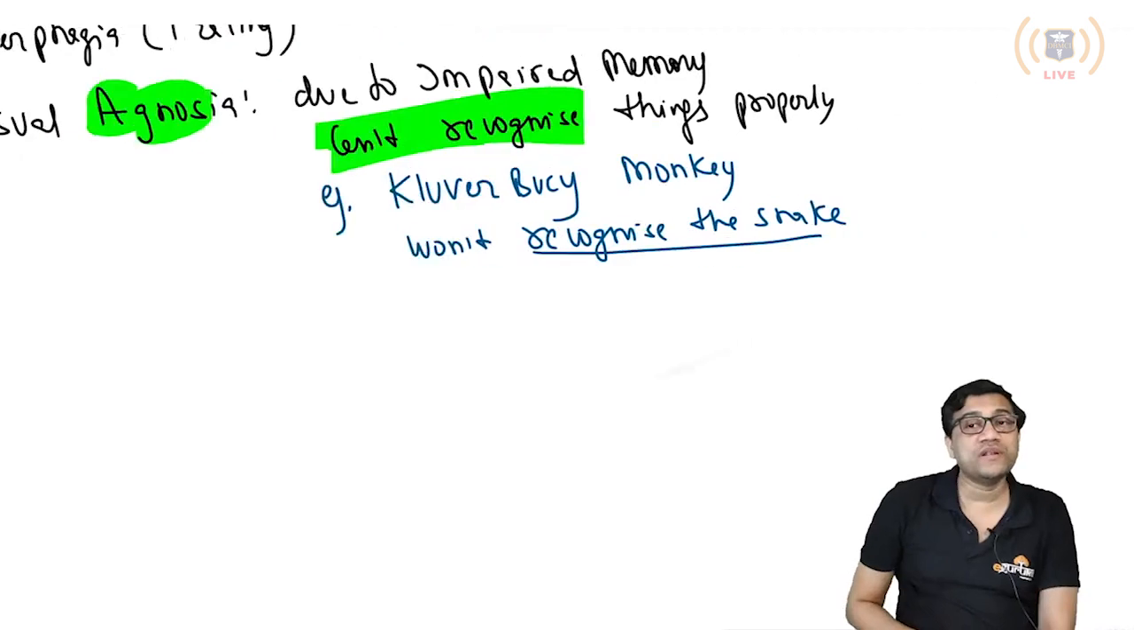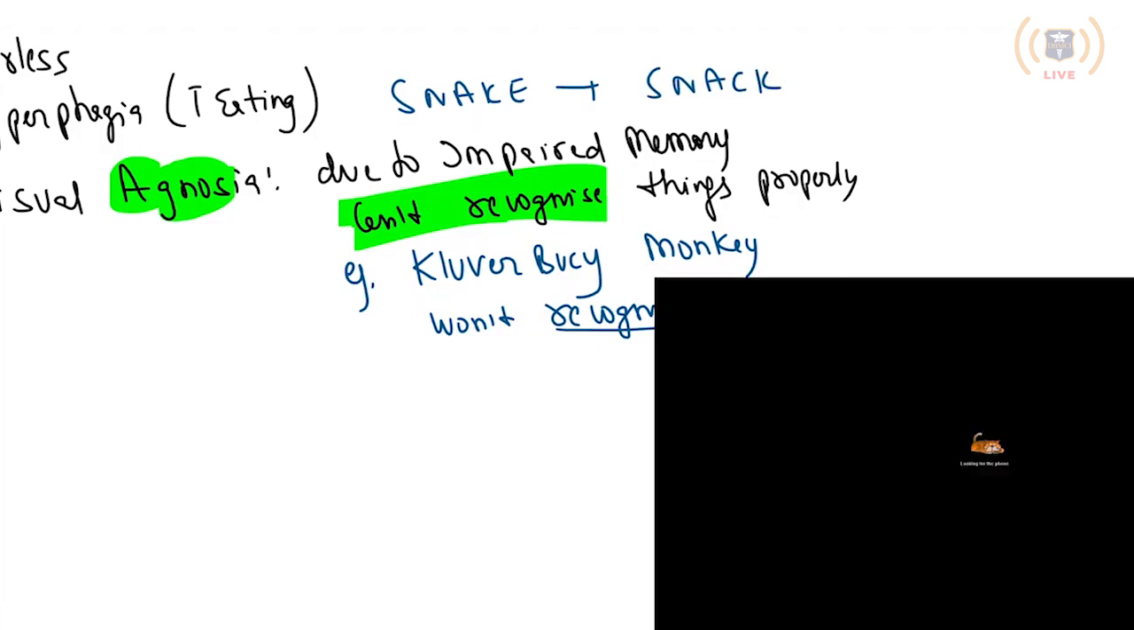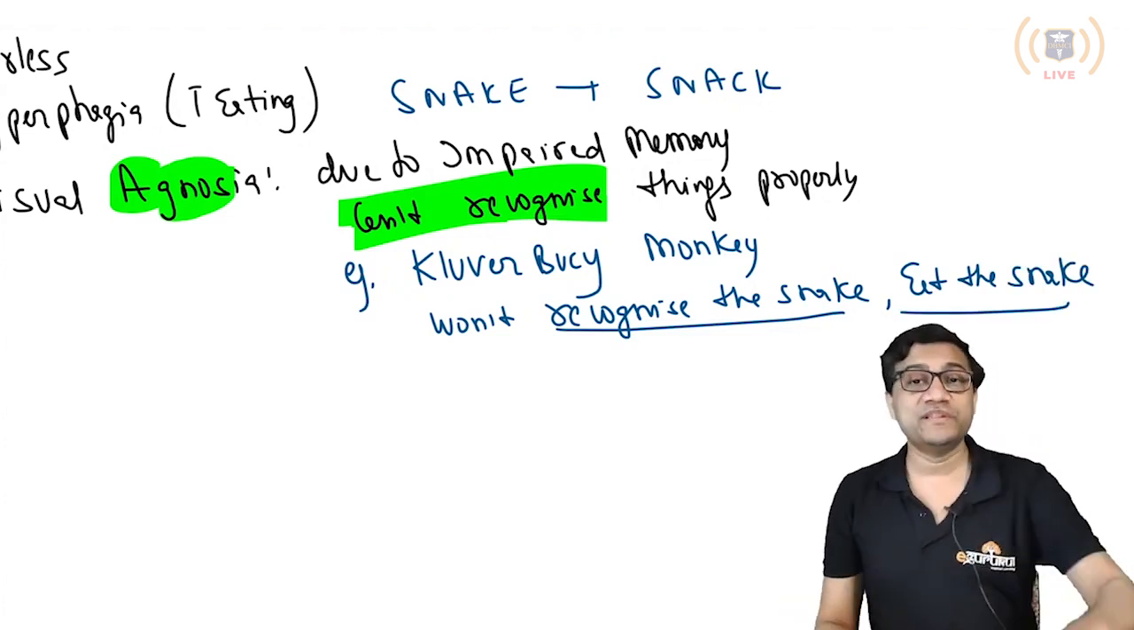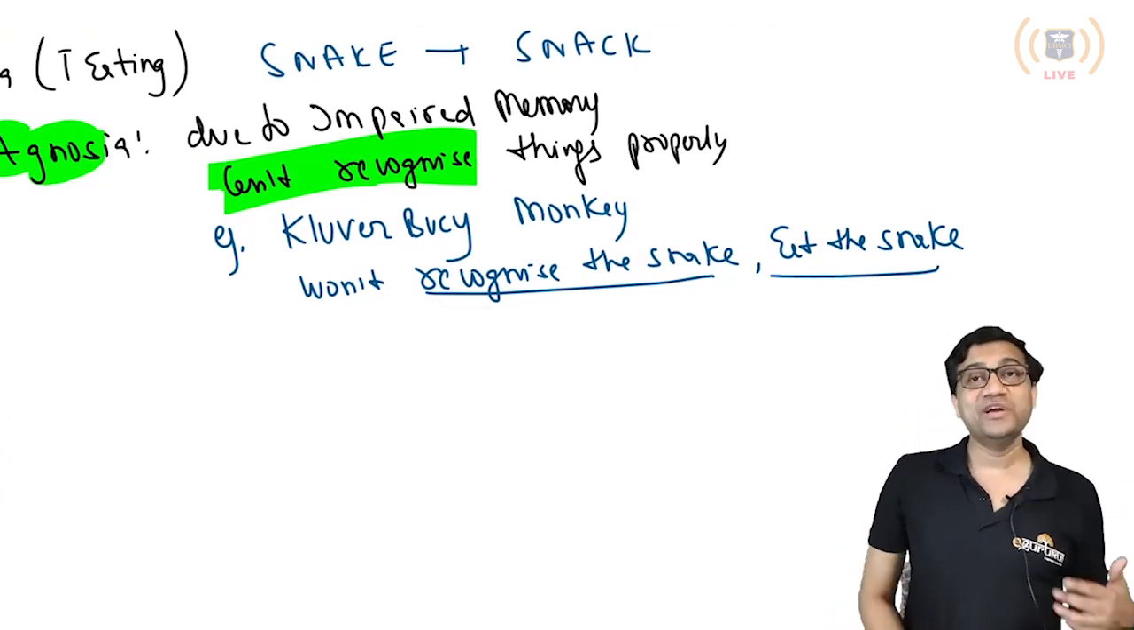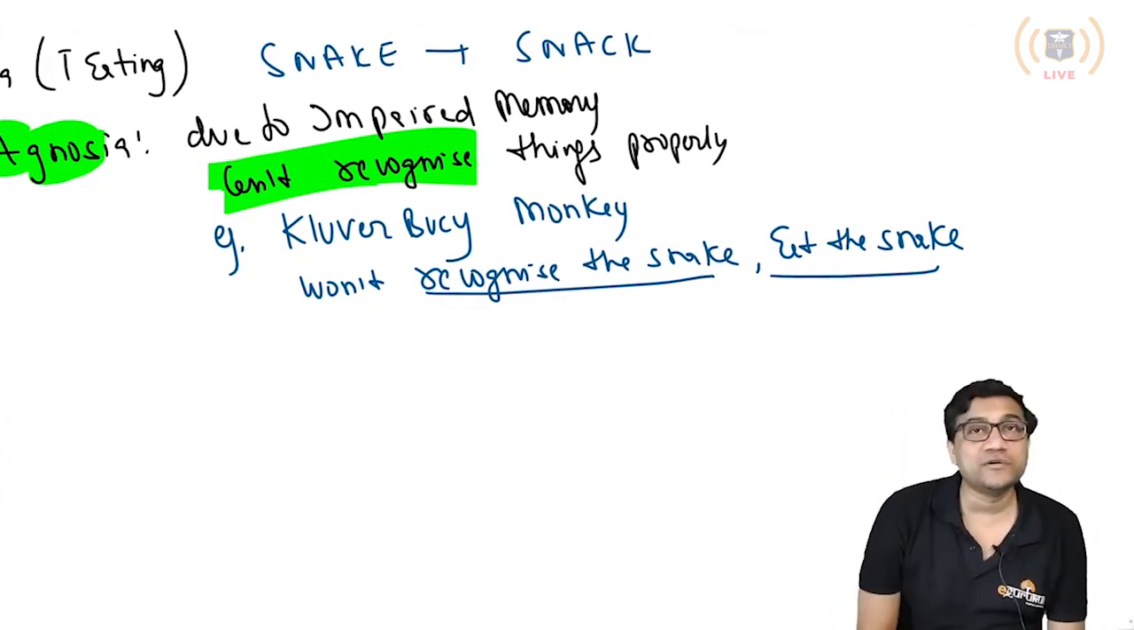And now what happened? Because of hyperphagia, this snake becomes a snack for him. Snack. So now this monkey will try to eat the snake, and will actually eat the snake. Something very abnormal. Monkeys never eat snakes, or very rarely. But this monkey is eating the snake. It's a very unusual sight. Remember, the monkey eats the snake.